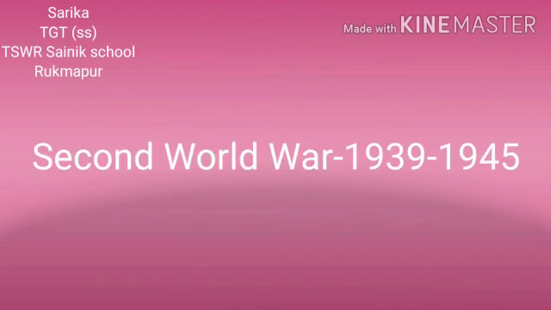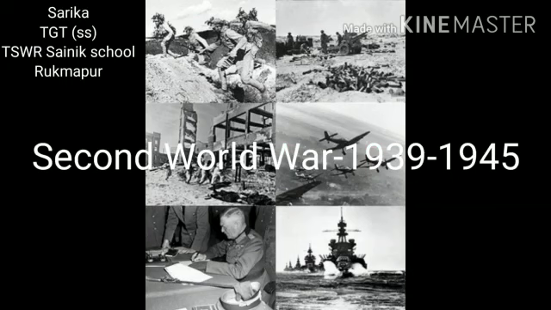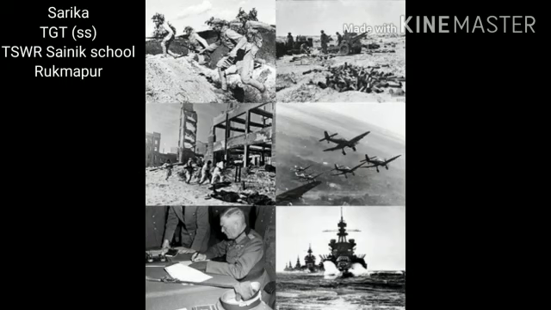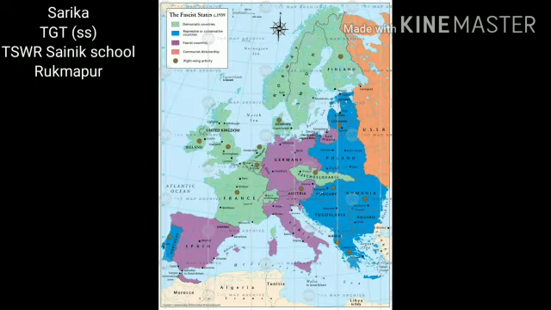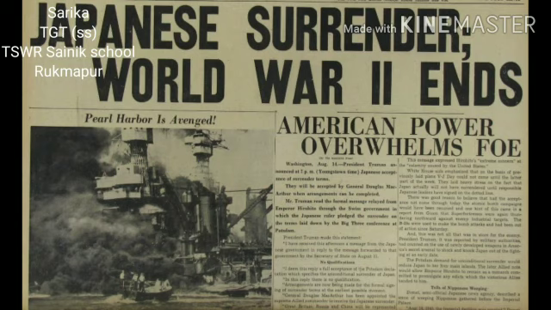And now we'll come to the next part, the Second World War, 1939 to 1945. As most of the fascist countries supported each other and began military conquest of neighboring countries, this led to the Second World War between the Axis powers led by Germany and the Allied powers led by England. So in the Axis powers we have Italy and Japan also, and in the Allied powers we have the US, France, USSR, etc. The USSR joined the Allies in 1942 when Germany attacked it.